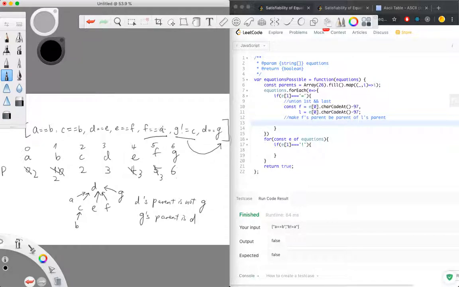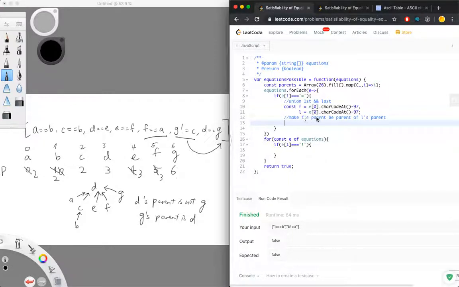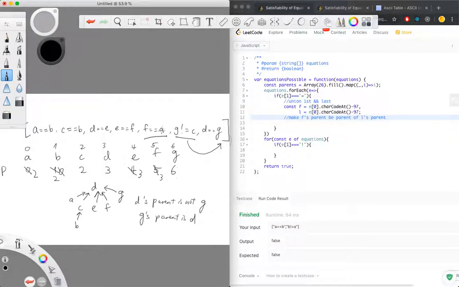So let's look at A changed to F, which corresponds to my comment here, which is make F's parent be the parent of L's parent. Kind of a complicated sentence, but basically it's saying we go find A's parent, right? A's parent should be go to index 2. Okay, make C's parent F's parent. What is F's parent? Go to index 3, which is D. So you are overriding value 3 here.